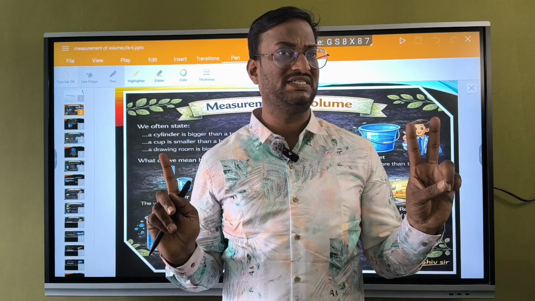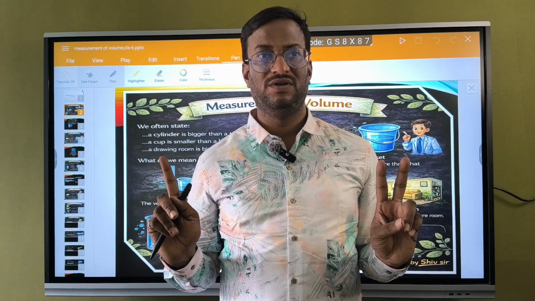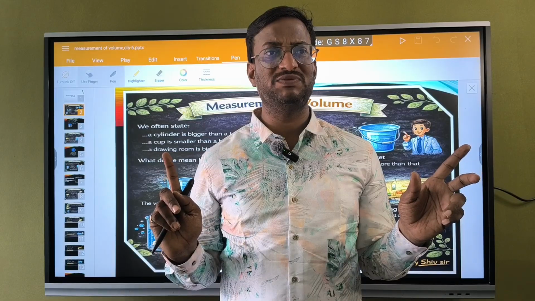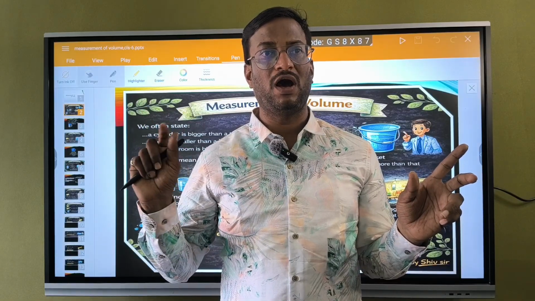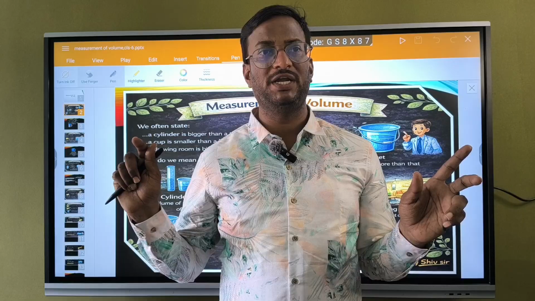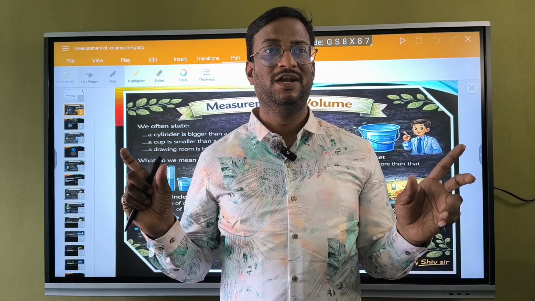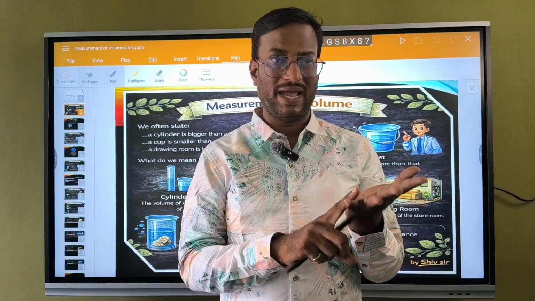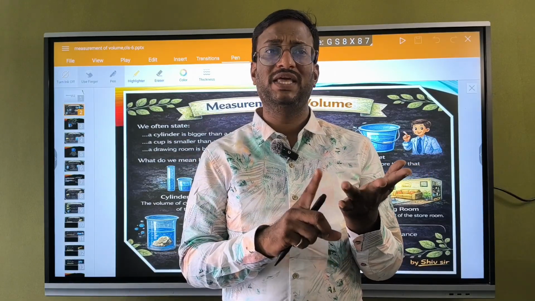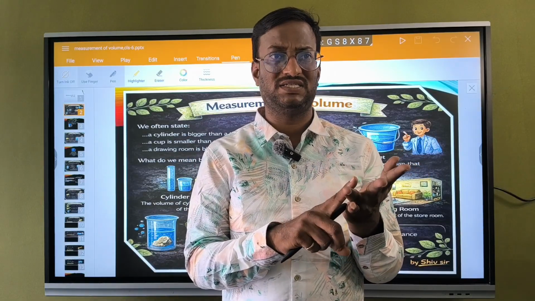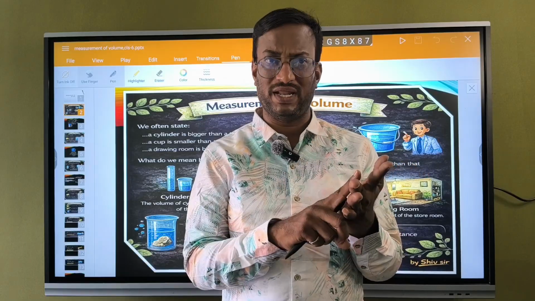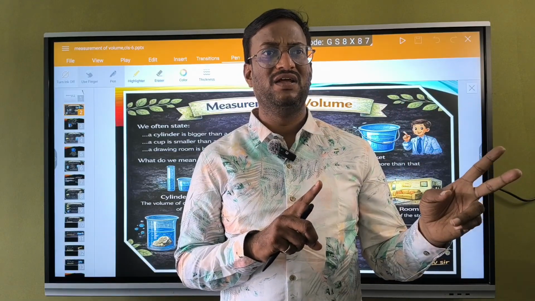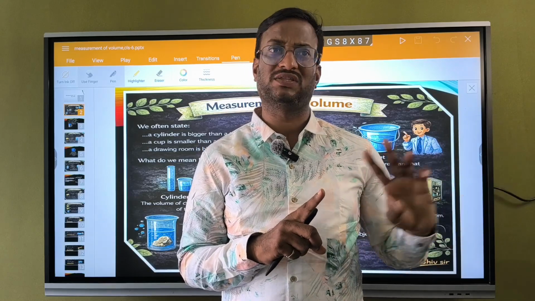We need two sides in order to measure any area. Circle: the formula for a circle is pi r square, in the sense we need pi into r into r, that is radius into radius. Two radii are necessary. Next, area of a triangle, half into base into height. There are also two sides. Area of a square has two sides, side into side. Area of a rectangle has two sides, length into breadth.